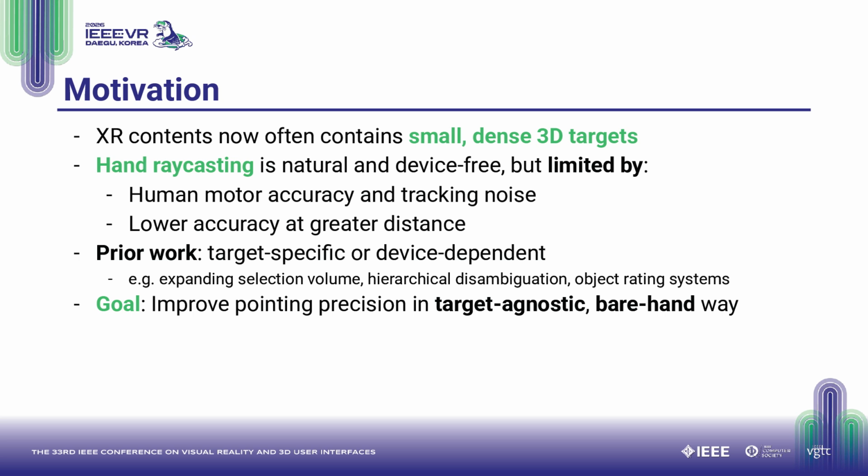However, hand ray casting has well-known limitations. It is constrained by human motor accuracy and hand tracking noise, and its precision degrades with distance. Prior work has addressed this through target-specific approaches, such as expanding selection volumes, hierarchical disambiguation, or object rating systems, but these depend on known target layouts or additional devices. Our goal is to improve pointing precision in a way that is both target agnostic and bare hand.